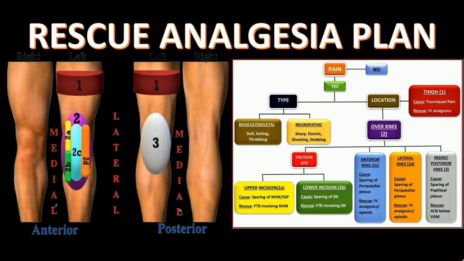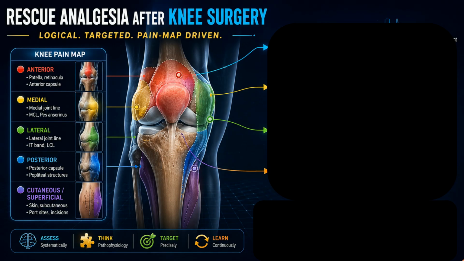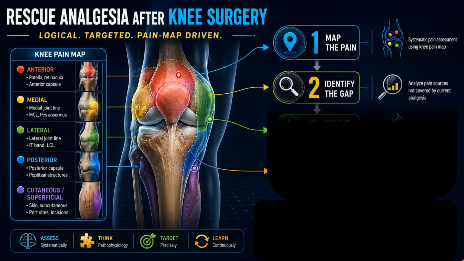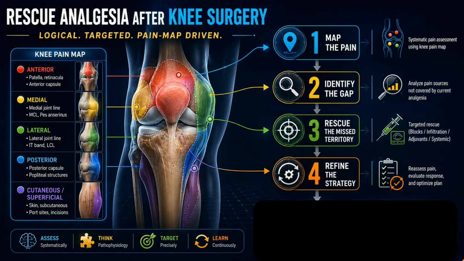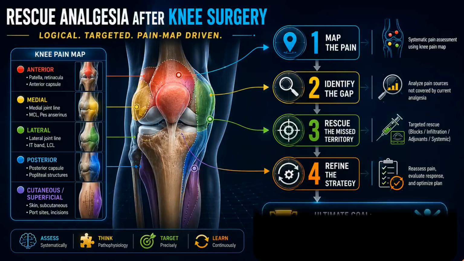At the same time, this becomes a learning point to refine our future techniques that involve target, level, volume, spread, and block combination. Rescue analgesia should not be random. Map the pain, identify the gap, rescue the missed territory, and refine the strategy. Because keeping the patient pain free is the ultimate goal.